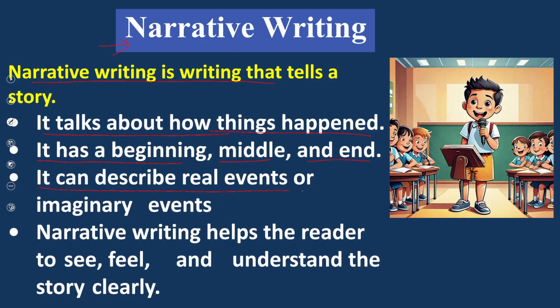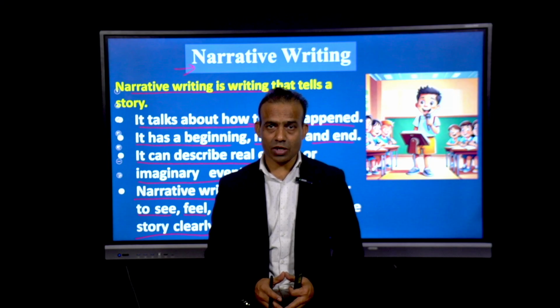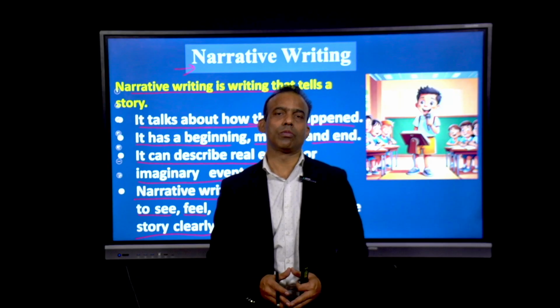It can describe real events or imaginary events. Both kinds of events can be described in narrative writing. Narrative writing helps us, the readers, to see, feel, and understand the story clearly. So, dear learners, this is all about narrative writing. Now, move to the next slide.